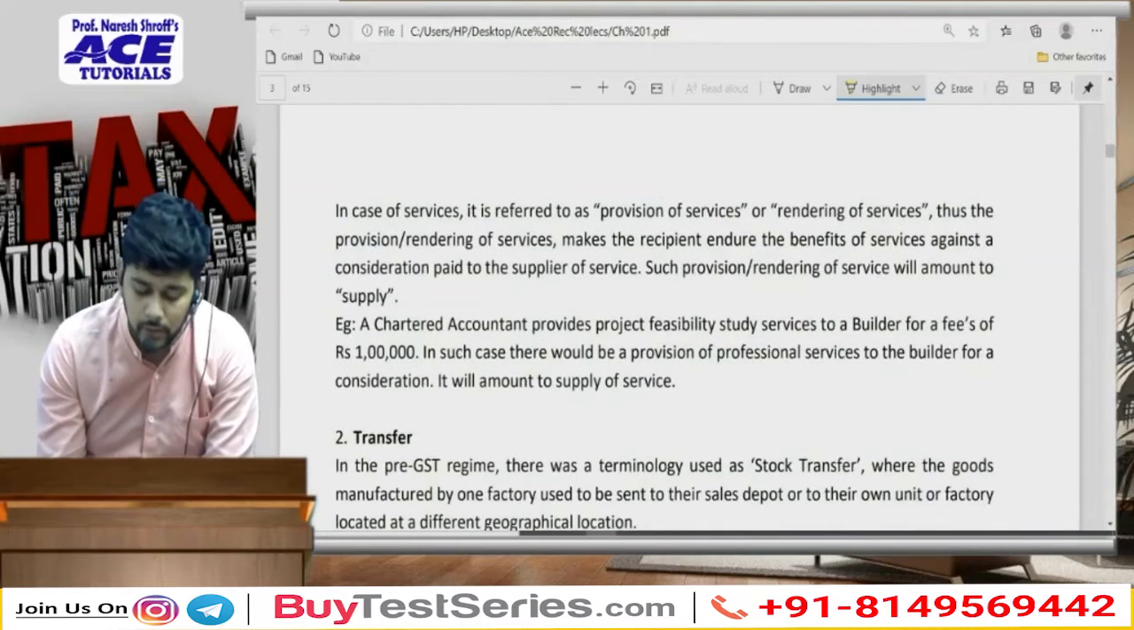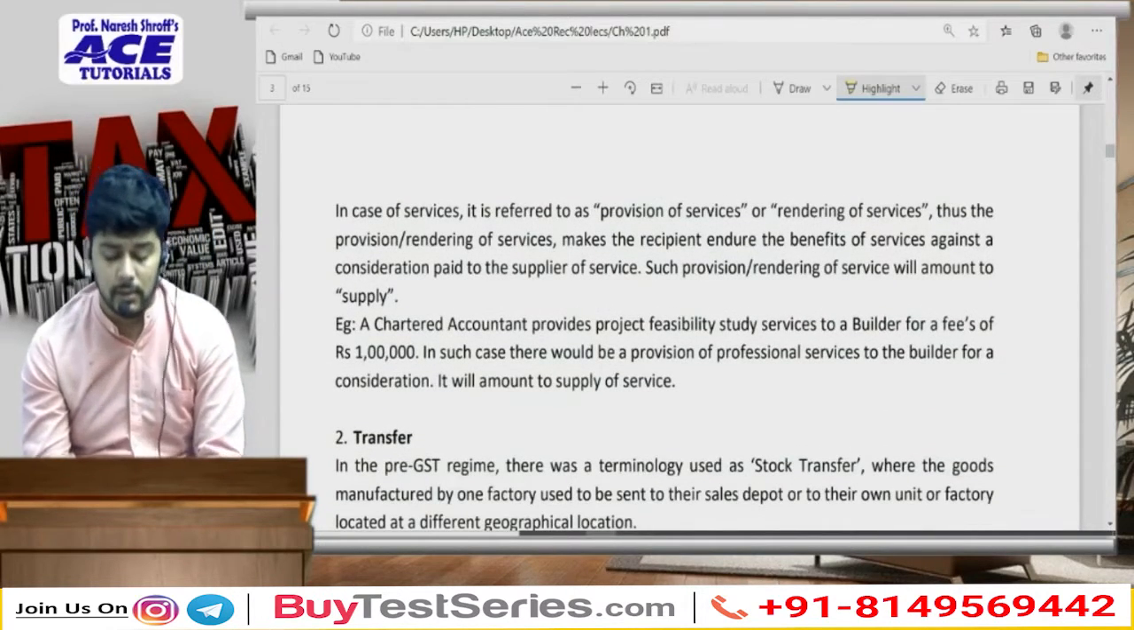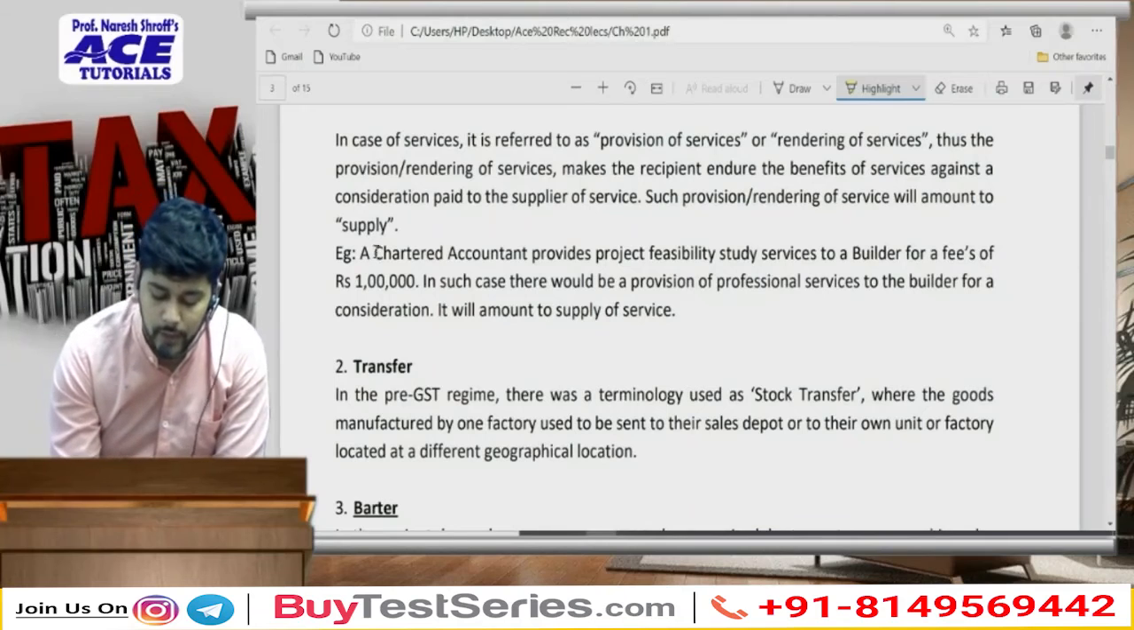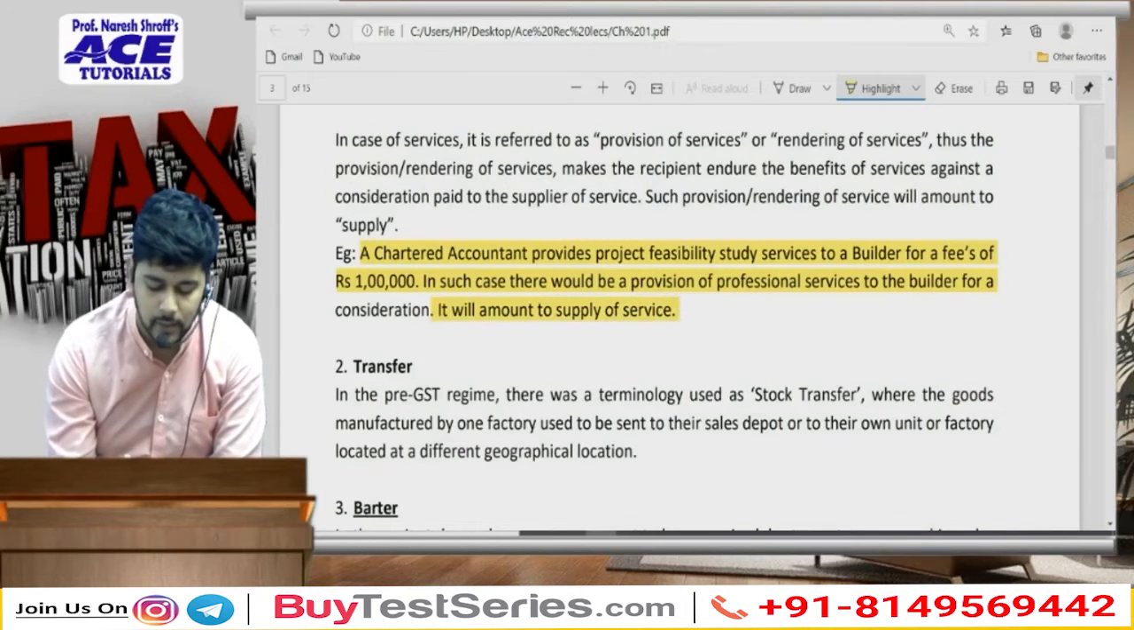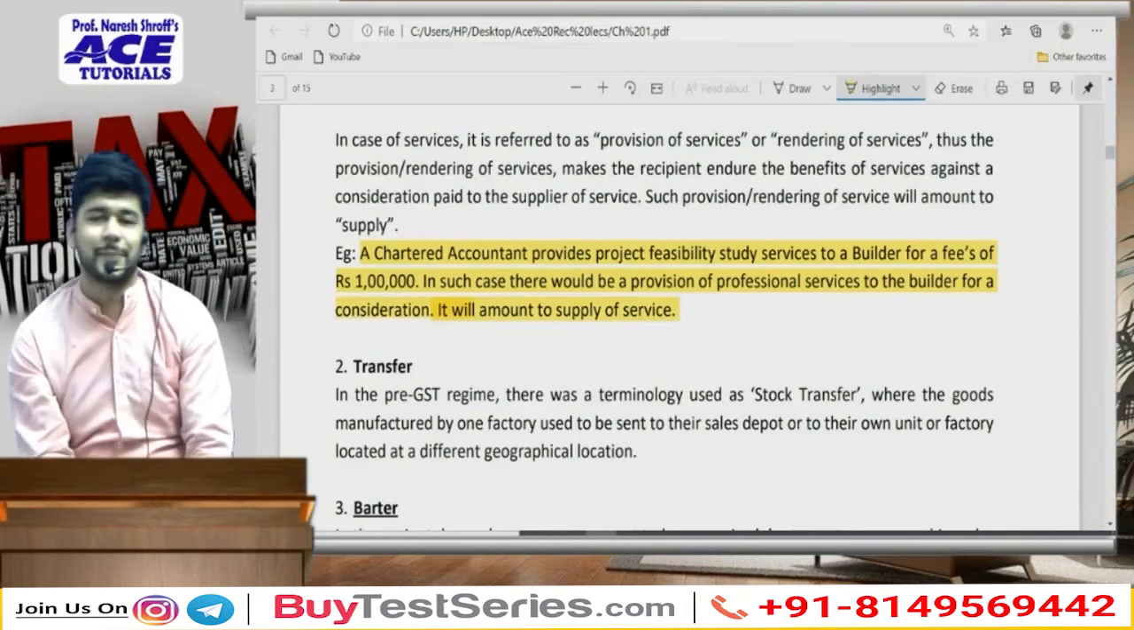So now the services. So we just discussed. A chartered accountant provides project feasibility services to a builder for free, for a fees of rupees 1 lakh. No, we don't do anything for free.